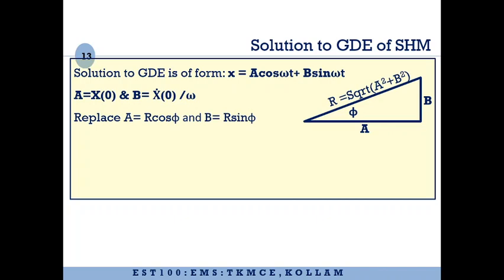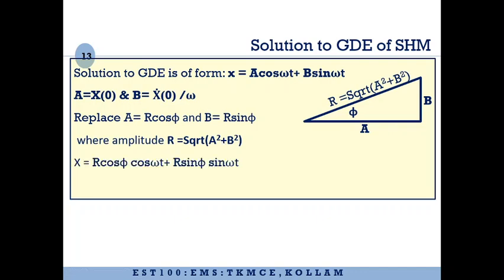By applying trigonometry, you can write a is equal to r cos phi, and you can write b is equal to r sin phi, where r is known as the amplitude of vibration, which is square root of a square plus b square. That will be the amplitude of vibration. You can replace a and b in this equation by these particular expressions, and then you will get this equation. This equation can further be rewritten as r into cos omega t minus phi.